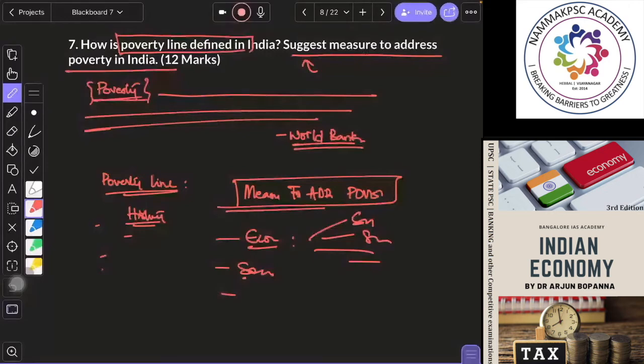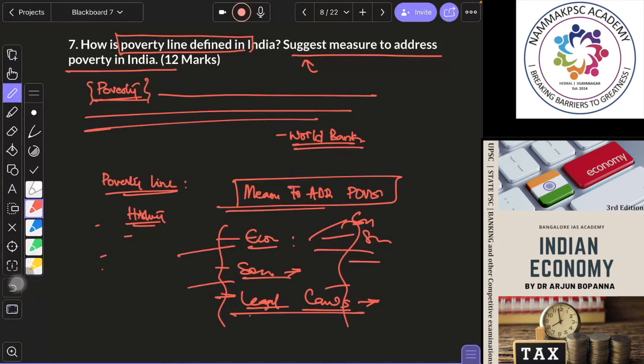Then you will talk about legal or constitutional measures like enacting laws. Enacting important laws to give rights to the people, to empower the marginalized sections, to protect them from exploitation, etc. So these are the three broad areas where you can focus: economic policy, social policies, legal, and how to improve them. Then use of technology, you can write technological measures.